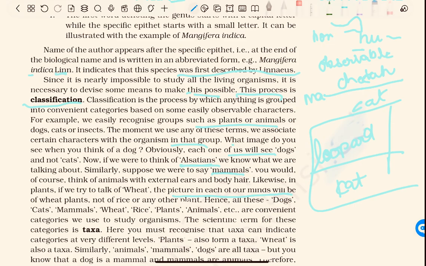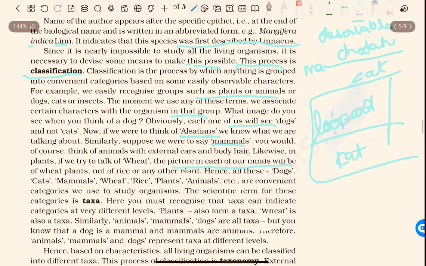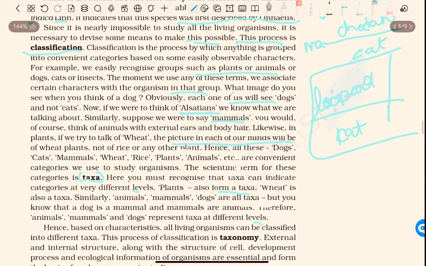Hence, all these dogs, cats, mammals, wheat, rice, plants, animals, etc. are convenient categories we use to study organisms. The scientific term for these categories is taxa, and the process is called taxonomy. Here, you must recognize that taxa can indicate categories at very different levels. Plants form a taxa, wheat also a taxa. Similarly, animals, mammals, dogs are all taxa. But you know that a dog is a mammal and mammals are animals. And therefore, animals, mammals and dogs represent taxa at different levels.